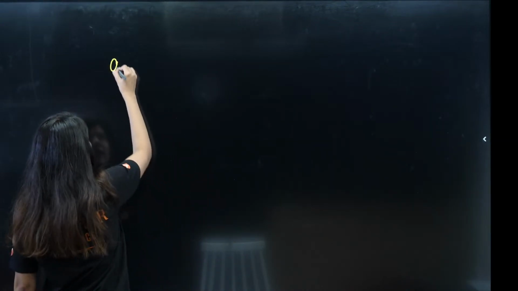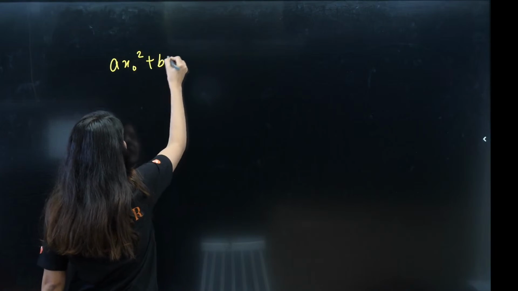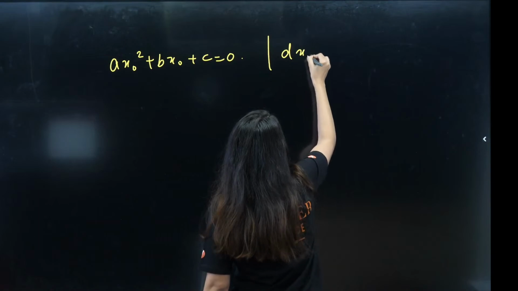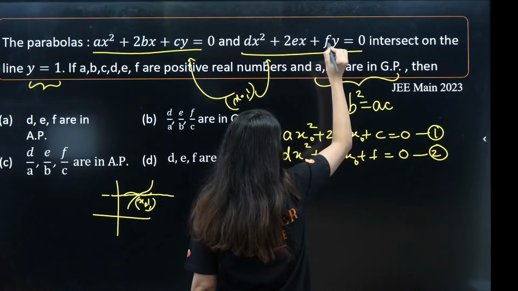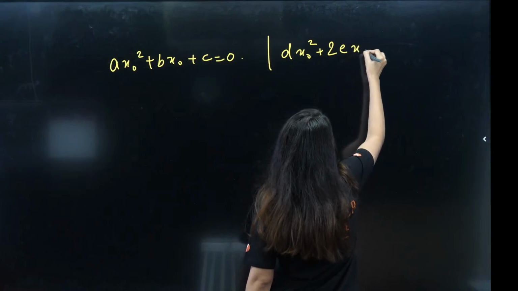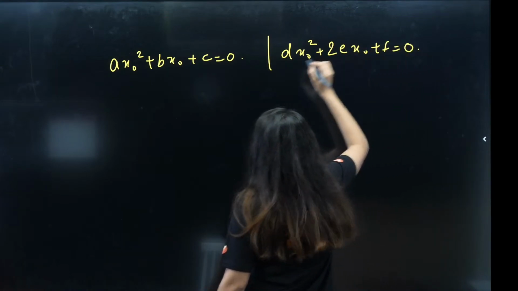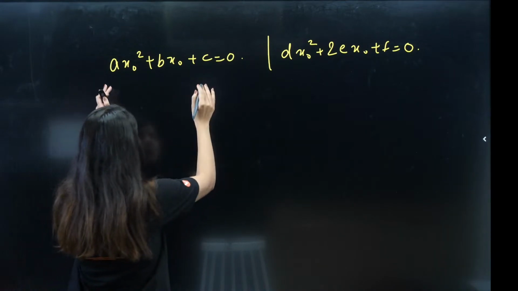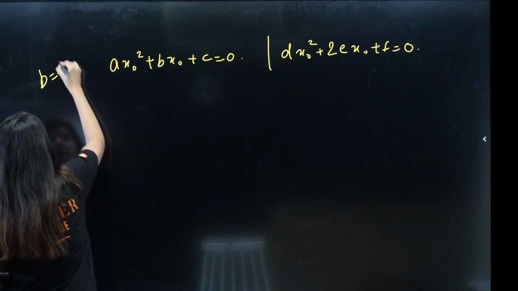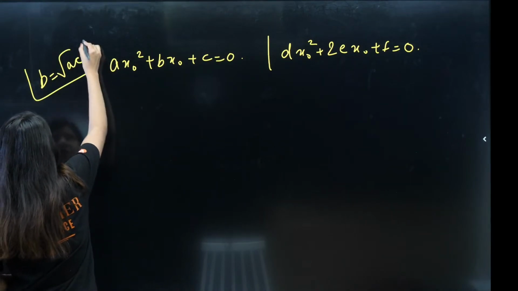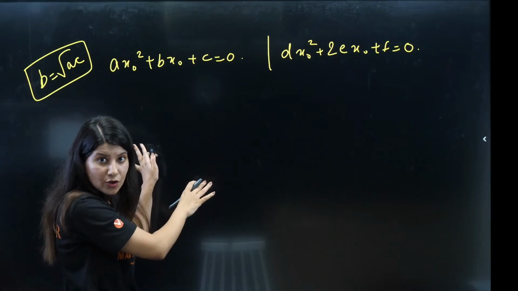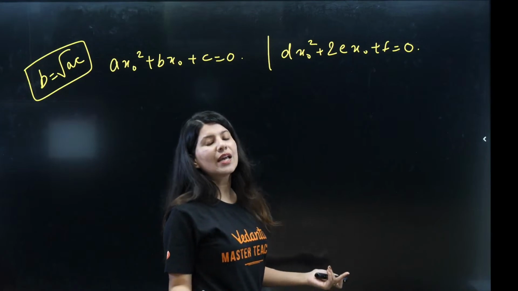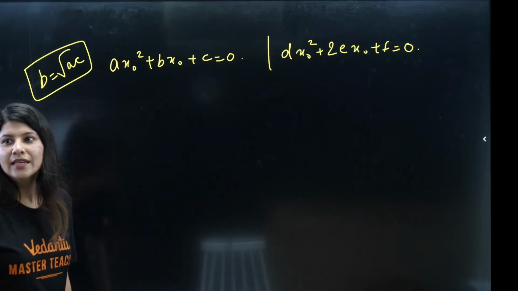So ax naught square plus 2bx naught plus c is equals to 0, and we have dx naught square plus 2ex naught plus f is equals to 0. Are you getting my point? X naught comma 1 we have satisfied in both the equations. Now we are calculating the value of x naught from the first equation. The moment you get the value of x naught from the first equation, you can simply put the value of x naught in the second equation. You will get your final answer. I'll show you how. Okay?